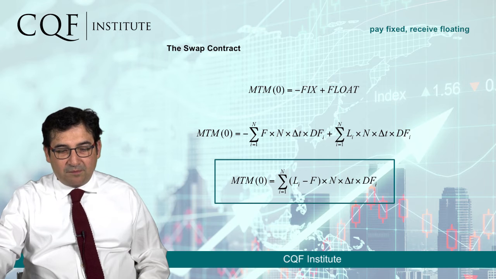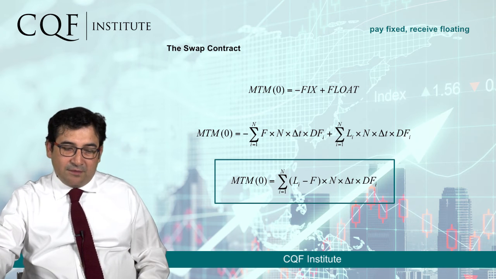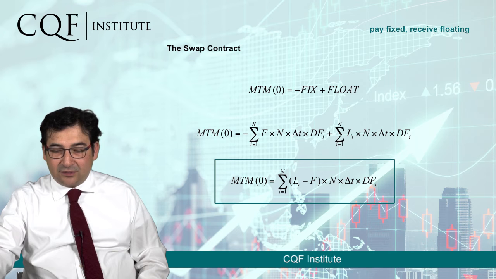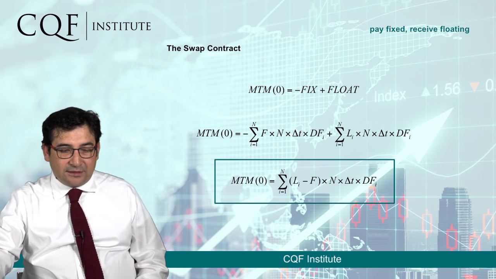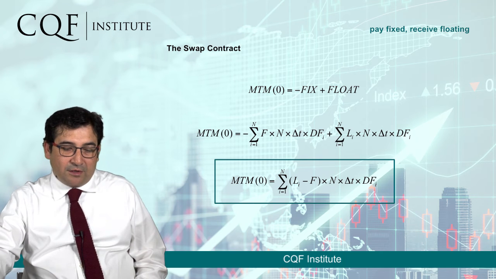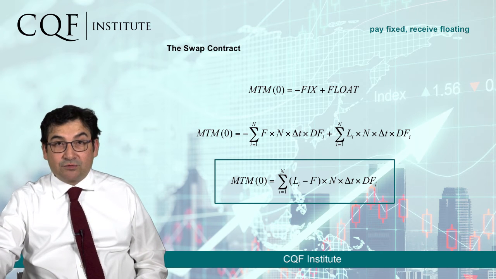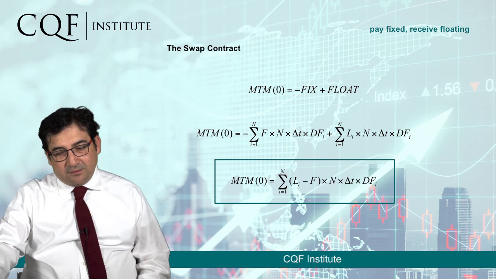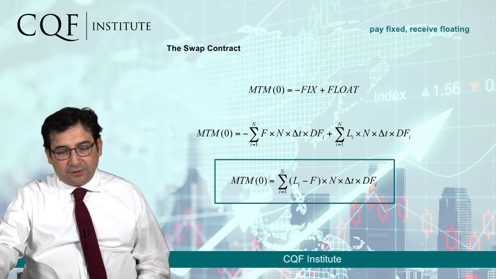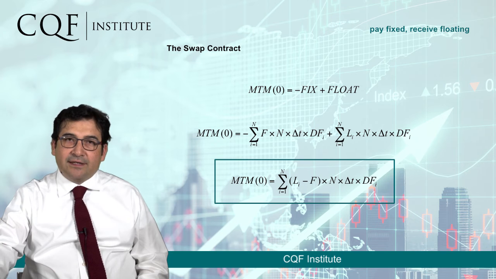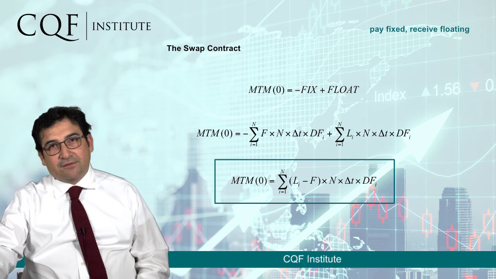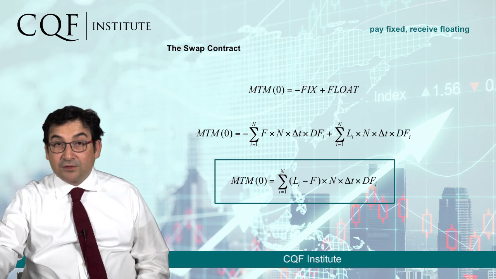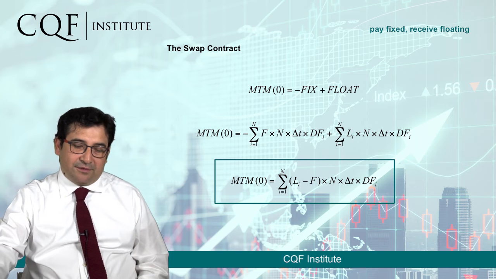The mark-to-market of the swap, as observed at time 0, is going to be the value of the fixed and the floating added, considering that the fixed is paid and the floating is received, and therefore by adding these two series of cash flows, we obtain a formula that represents the mark-to-market of the swap. That is the price of the swap. But here we have something that is very difficult to determine, and even though we have an estimate at time 0, it is not a constant value that is going to remain during the life of the swap. And this is the benchmark floating rates, the L_i that we have here.